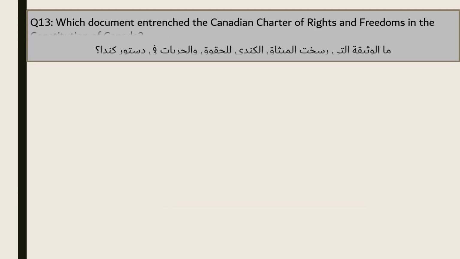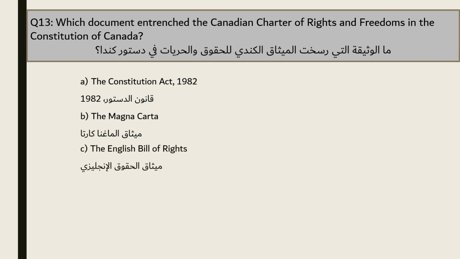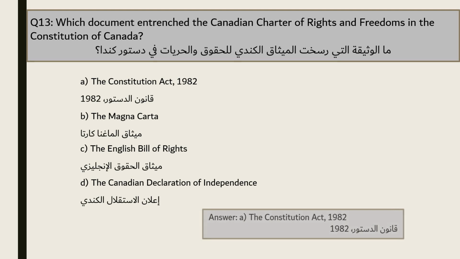Question 13. Which document entrenched the Canadian Charter of Rights and Freedoms in the Constitution of Canada? A. The Constitution Act, 1982. B. The Magna Carta. C. The English Bill of Rights. D. The Canadian Declaration of Independence. The answer is A. The Constitution Act, 1982.